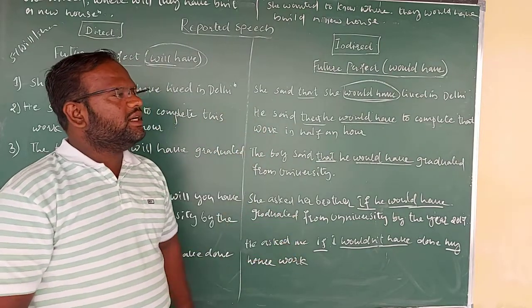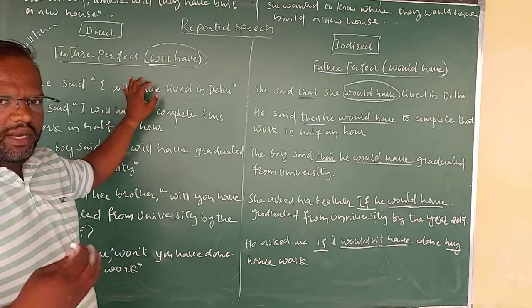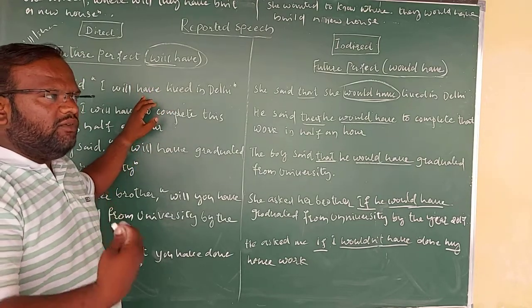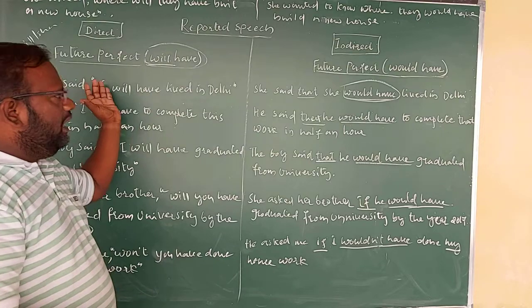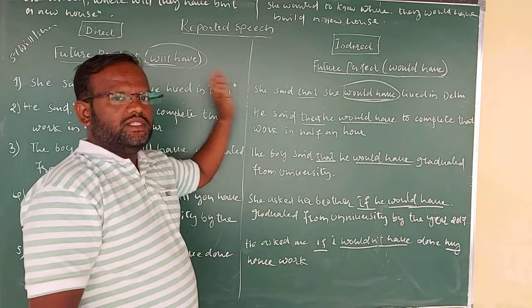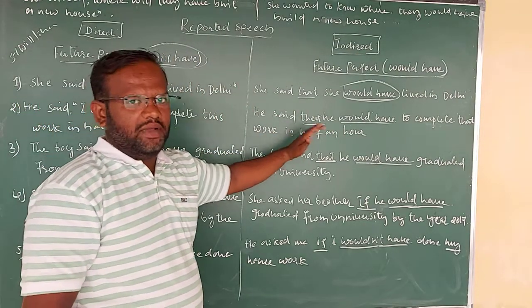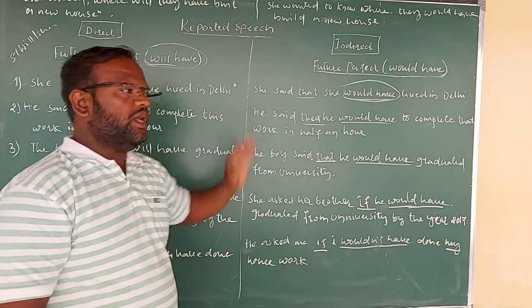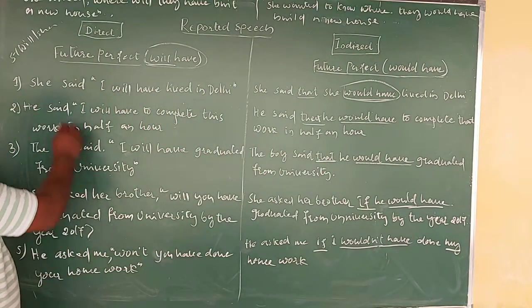So let's concentrate on some examples. We already know the formula and the rules, and how we need to change it. If it is will, it will change to would. If it is will have, it will become would have. If it is will have been, it will become would have been, right? So let's concentrate on this.